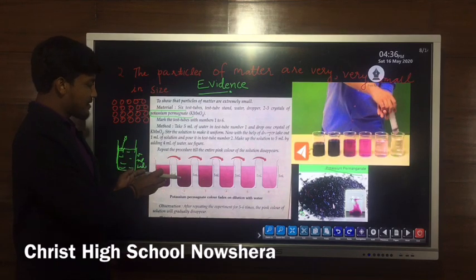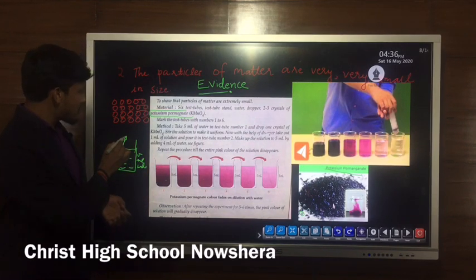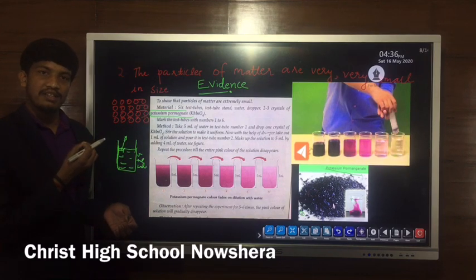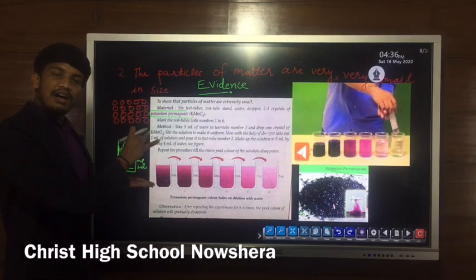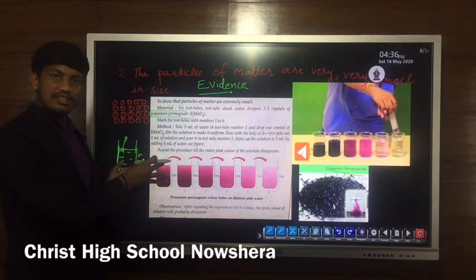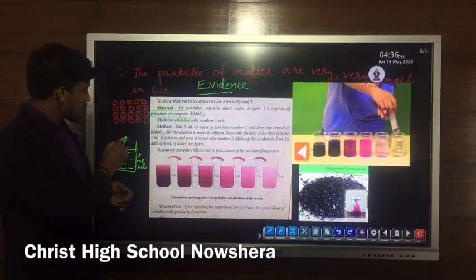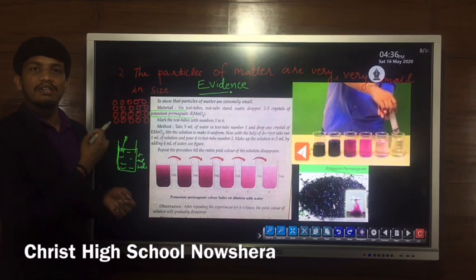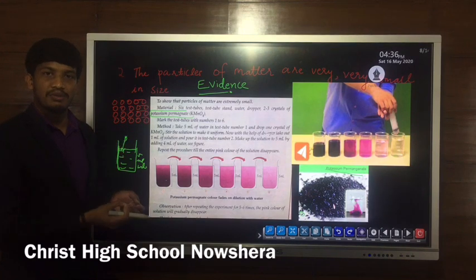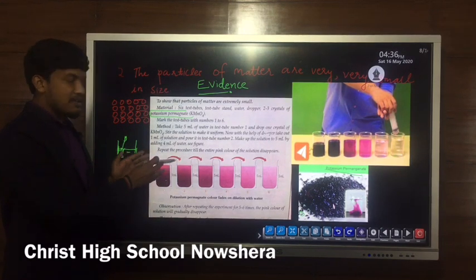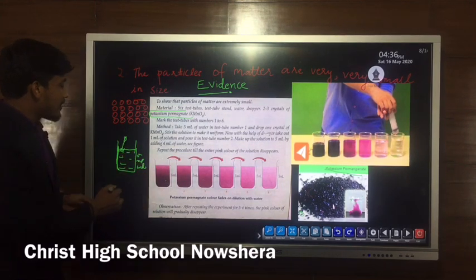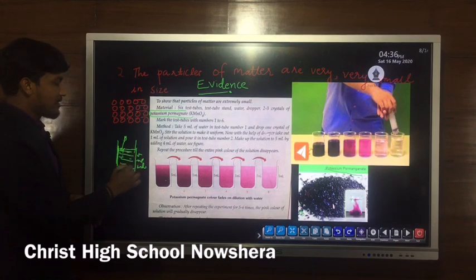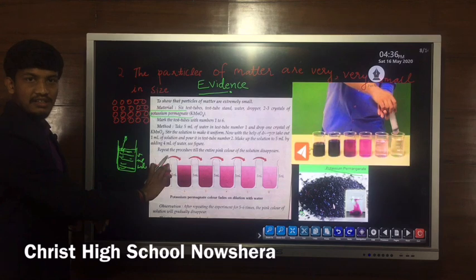What happens in this case is that we put only a small crystal of potassium permanganate, and this small crystal spreads into a large volume of water. So that's why we see the pink color, which is the color of potassium permanganate. Why did it so happen? Because even a small crystal of potassium permanganate is made up of a large number of particles. That's why it spreads and we get a pink colored solution. Now we have 5 ml pink colored potassium permanganate solution.